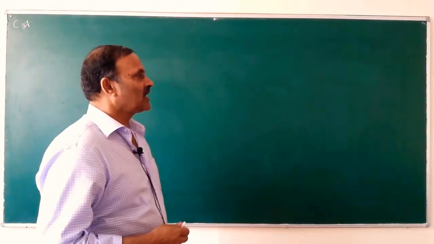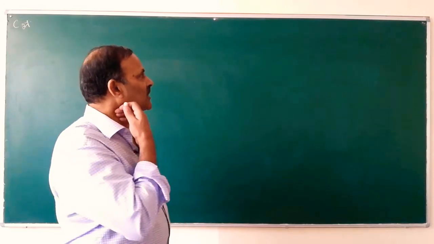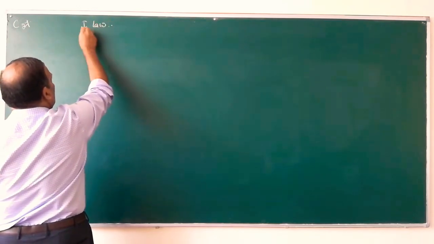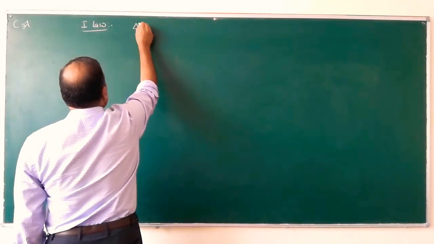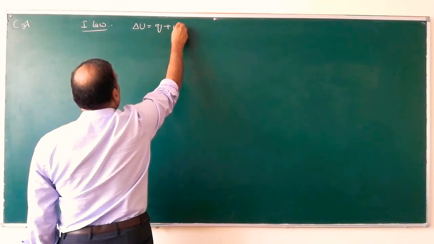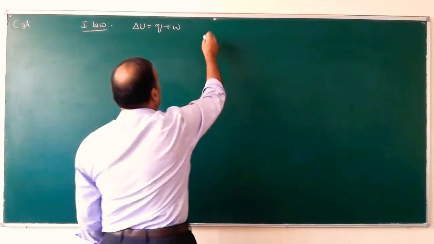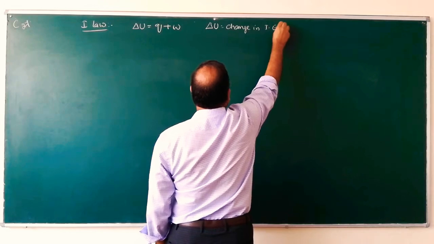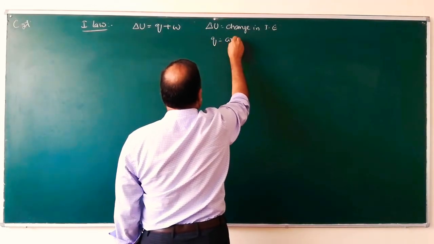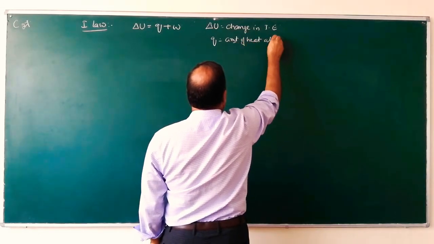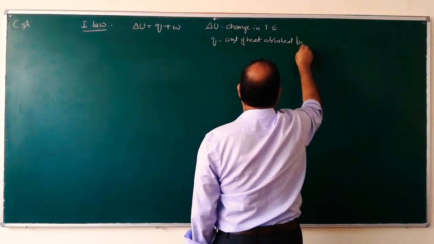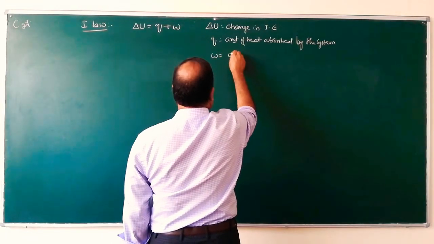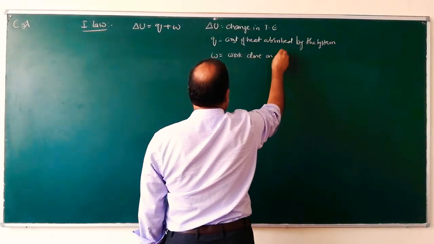Then, coming to the mathematical representation, or the mathematical way of expressing the first law of thermodynamics. The first law can be mathematically represented as delta U is equal to Q plus W, where delta U is the change in internal energy, Q is the amount of heat absorbed by the system, and W is the work done on the system.